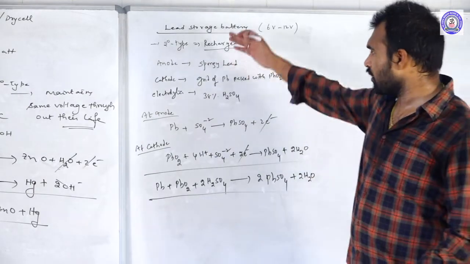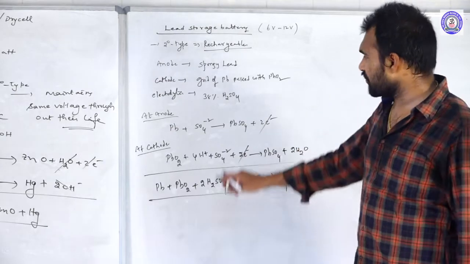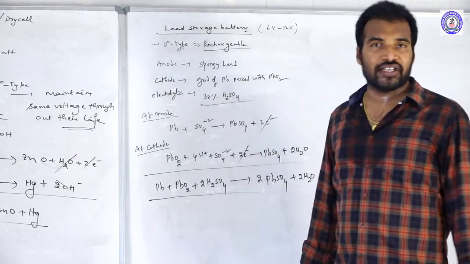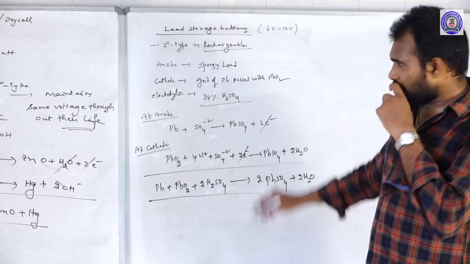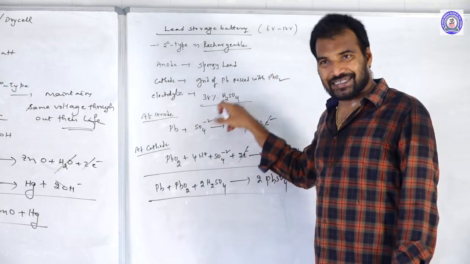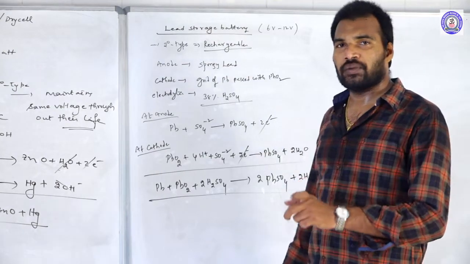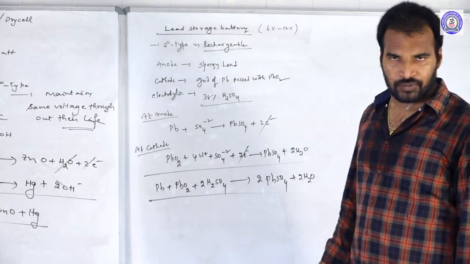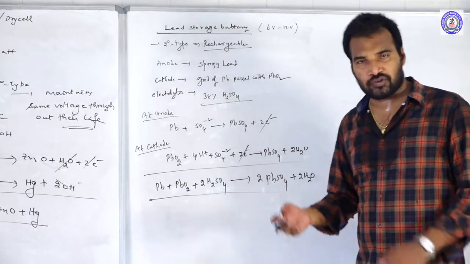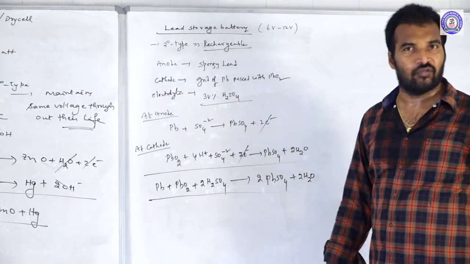Slowly, as the reaction goes on, the concentration of this electrolytic solution decreases. Based upon the decrease in density or concentration, we can identify that the battery is going to be fully discharged.